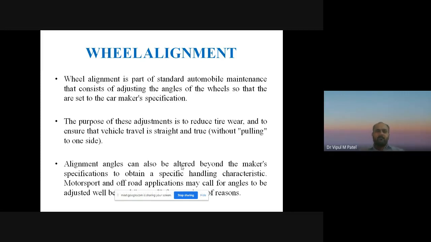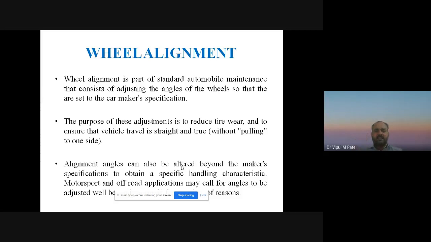Right? So that is the importance of wheel alignment. The purpose of this adjustment is to reduce tire wear and to ensure that the vehicle travels straight and true. We have to check whether the vehicle is traveling perfectly in a straight line and true line or not. We can check that with wheel alignment, along with the importance of toe in, toe out, camber, caster, inclination, all these things, using the wheel alignment procedure.